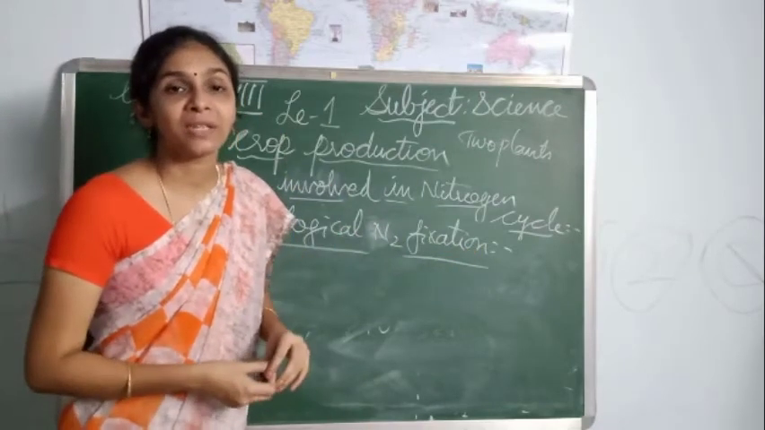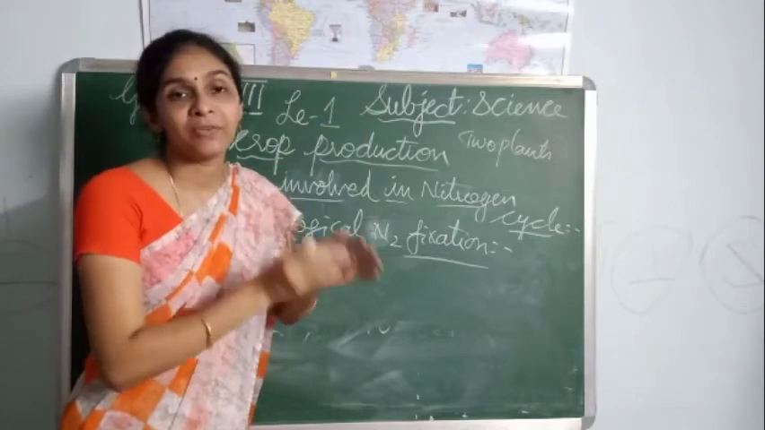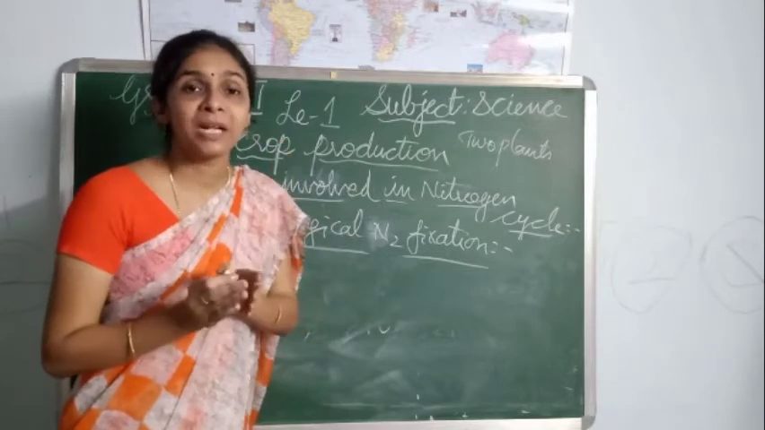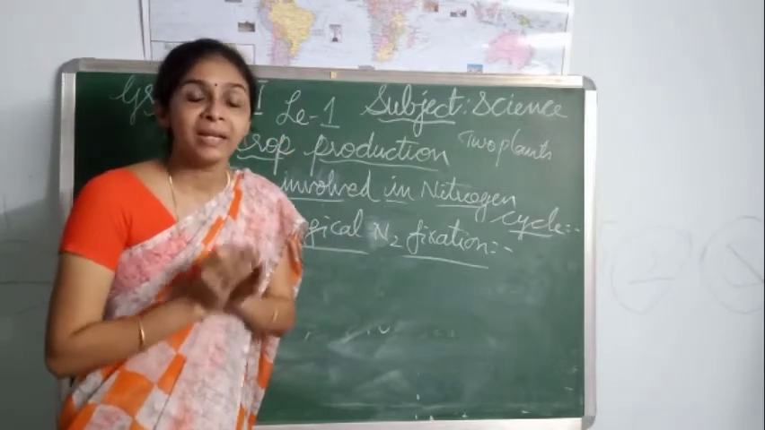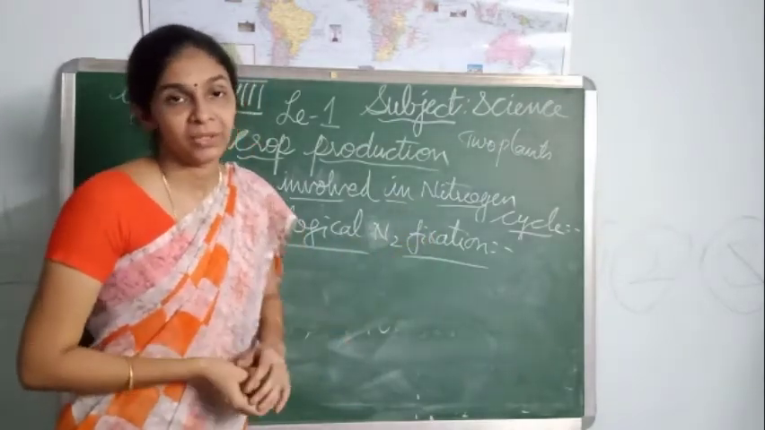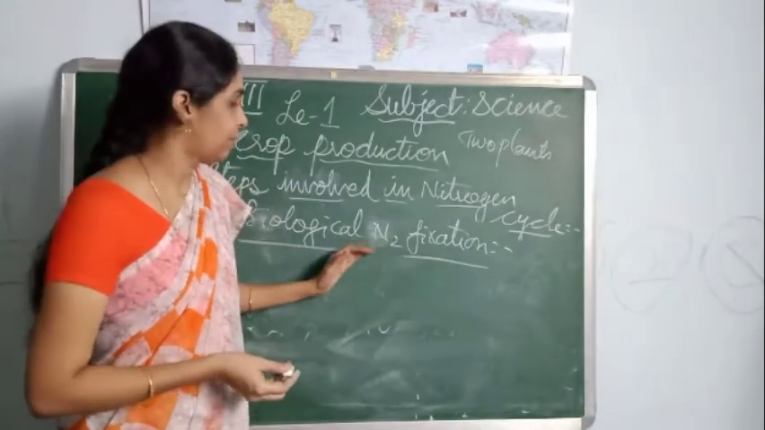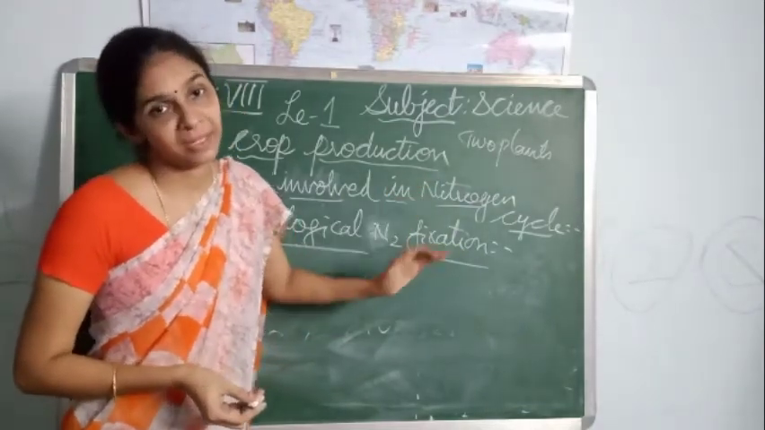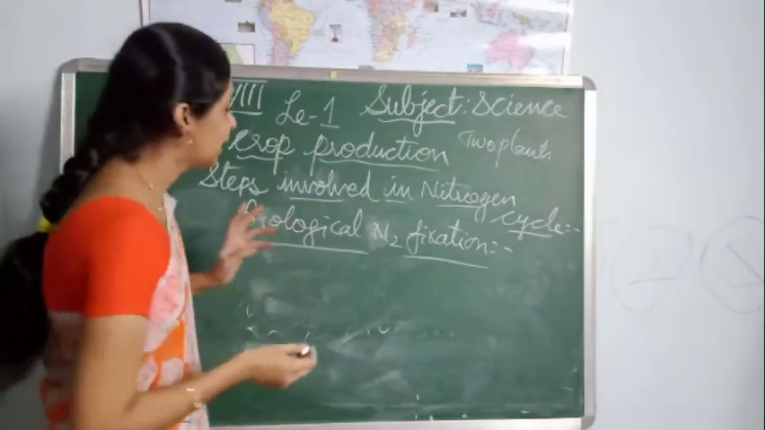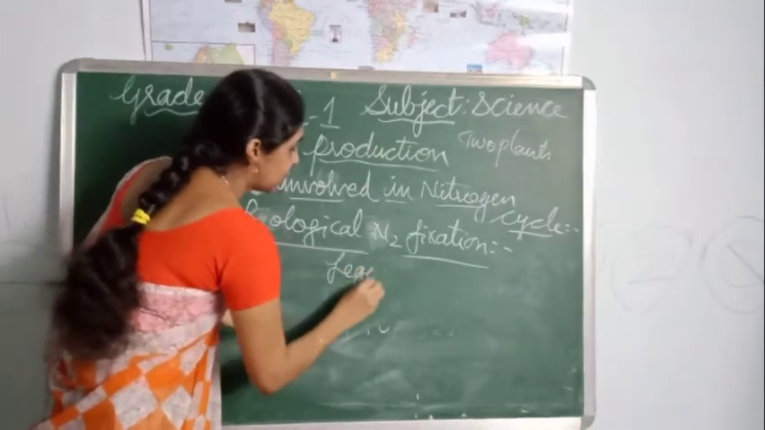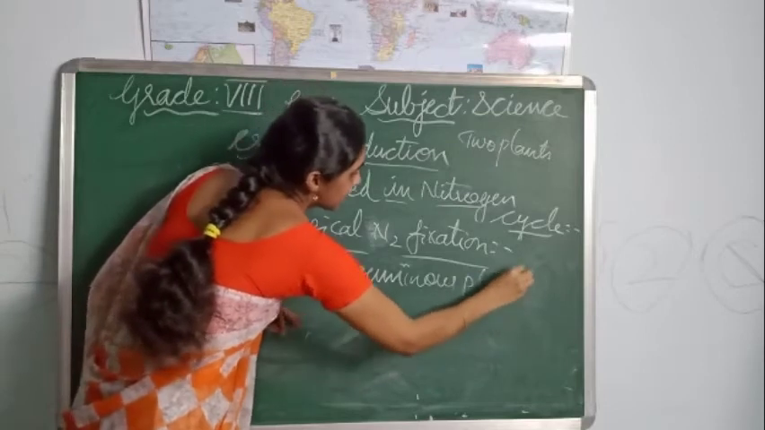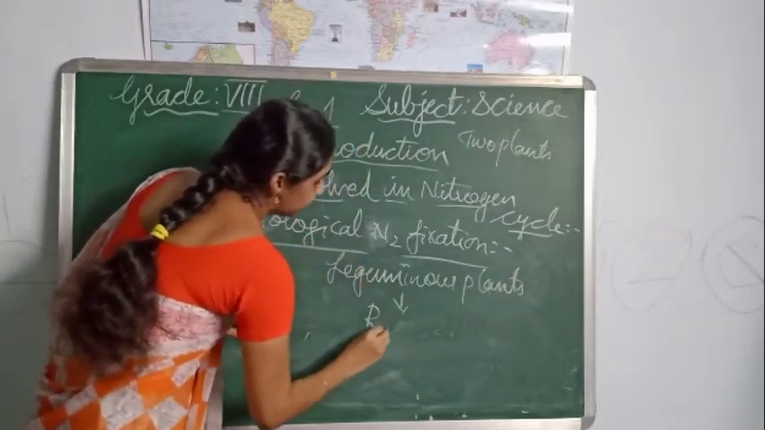What is biological nitrogen fixation? The conversion of atmospheric nitrogen into soluble nitrogen compounds by living organisms is called biological nitrogen fixation. I will give one example for this. The best example we have studied is leguminous plants. In leguminous plants, a bacterium is present that is called rhizobium.